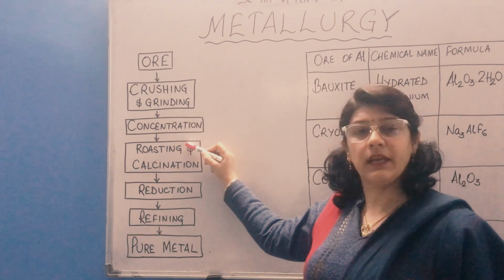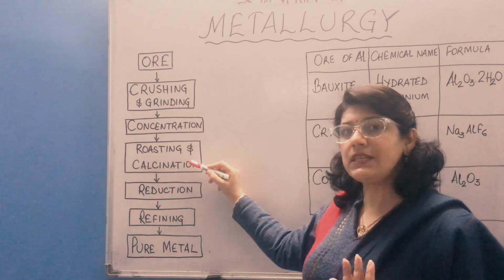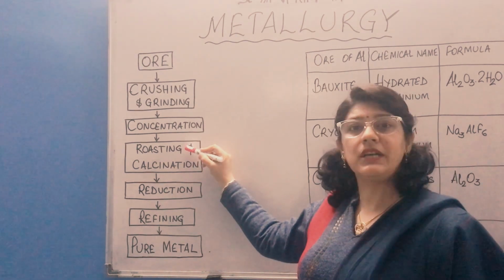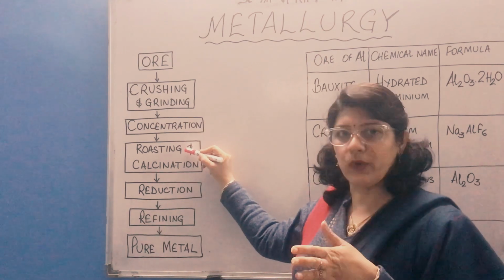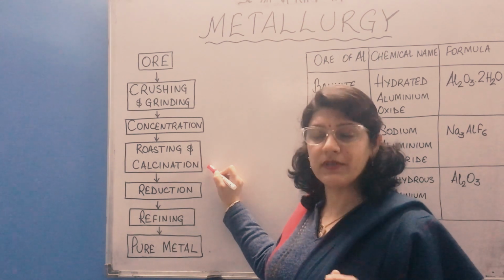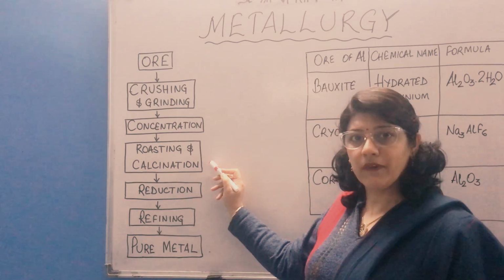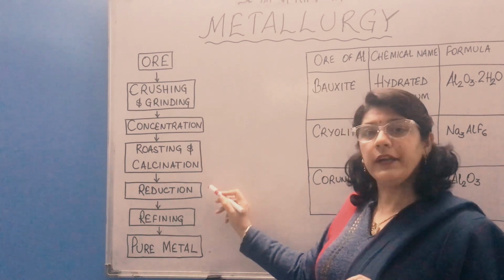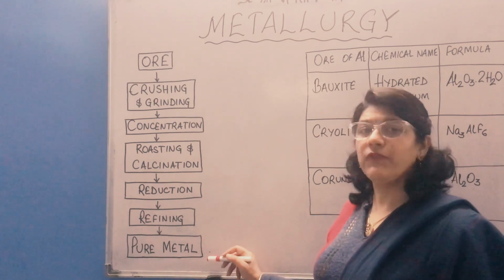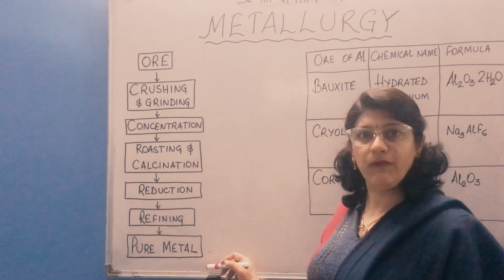If the heating is done in the presence of air, then it is known as roasting. If heating is done in the absence of air, then it is known as calcination. Roasting is generally done for sulfide ores, so SO2 is produced. Calcination is done for carbonate and hydrated ores, therefore carbon dioxide and water vapors are formed. Thereafter, we will reduce these oxide ores into their metals, then refining them, and we will get the pure metal. These are the stages involved during the process of metallurgy.